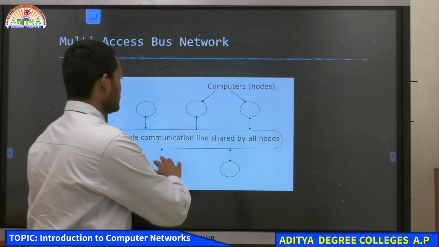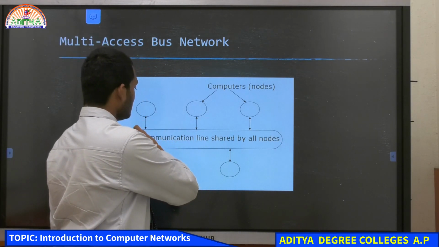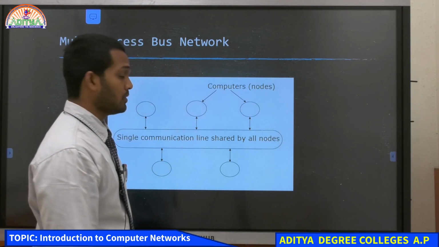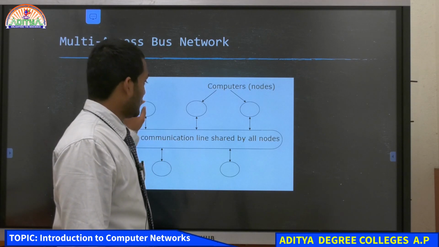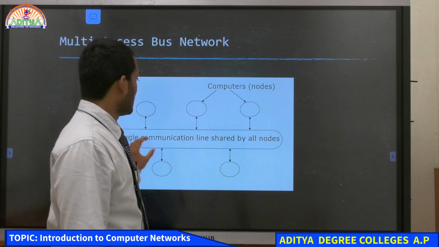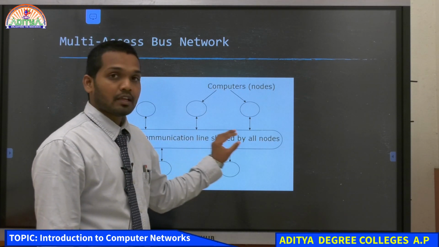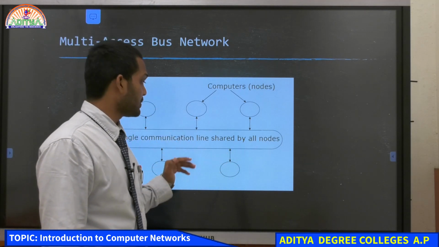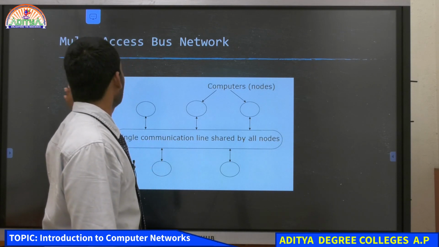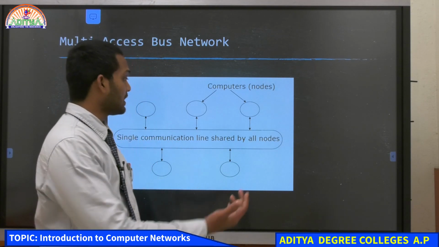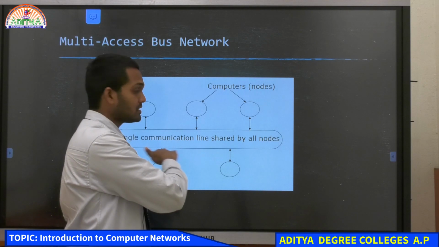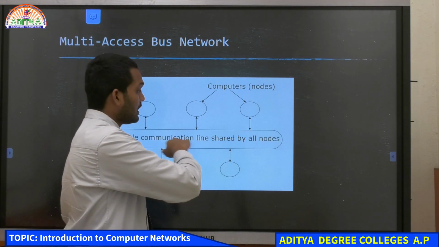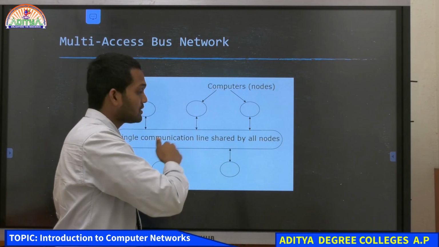Now we have different nodes in this network. Each node is a computer, and when you have a single line which is connected with different computers or nodes, then this is called a multi-access bus network. In a multi-access bus network, we only have a single line to which all the different computers are connected.